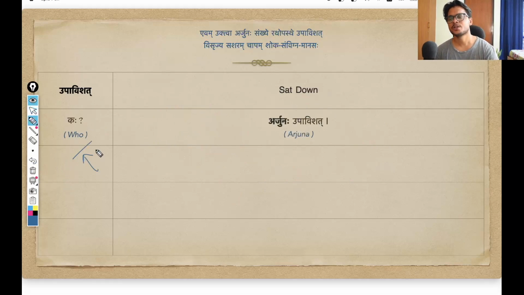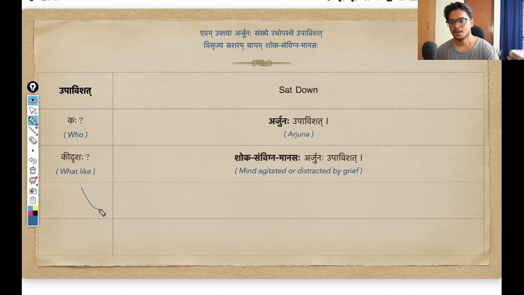And an immediate question will be kaha, or who? Who sat down? The answer we get is Arjuna upavishat. Arjuna sat down. So Arjuna, pretty straightforward, coming from the Pratipadik Arjun in Prathama Vibhakti, that is first word case, and Ekvachan, a single person. So in Prathama Vibhakti Ekvachan, Arjun changes into Arjunaha. Why? Because he is the karta of this action. Arjunaha upavishat. He sat down. Arjuna sat down. So this of course you all know by now.